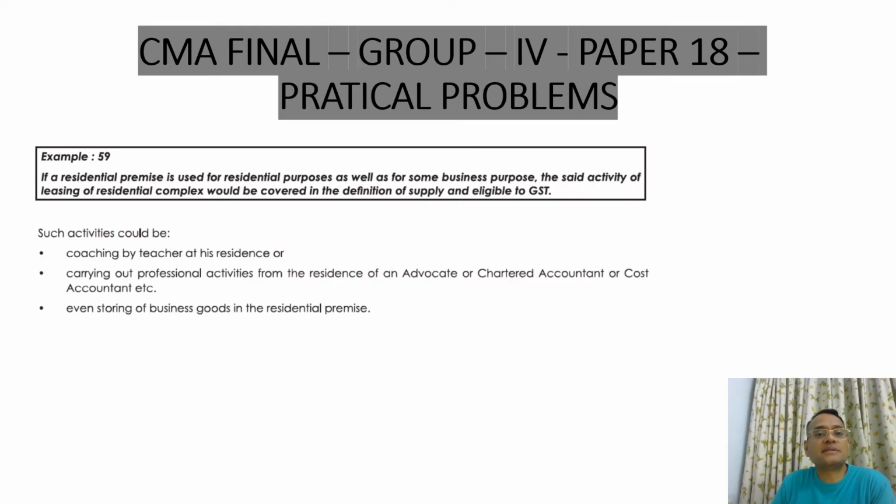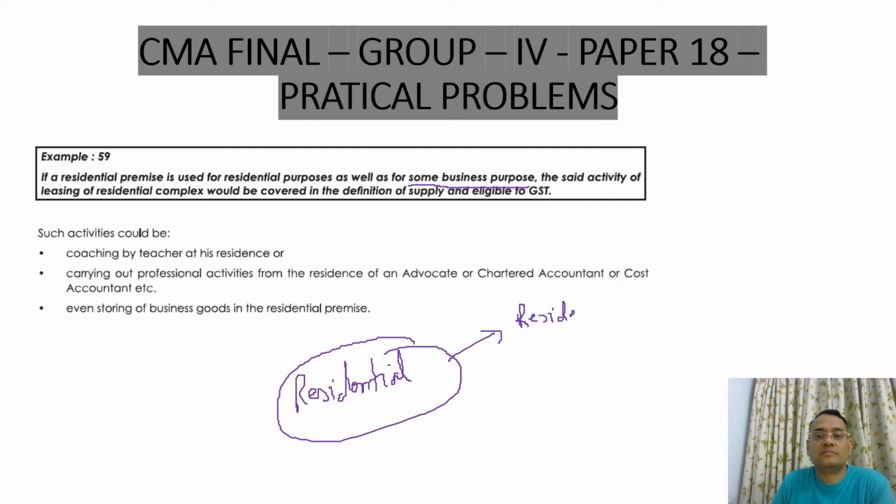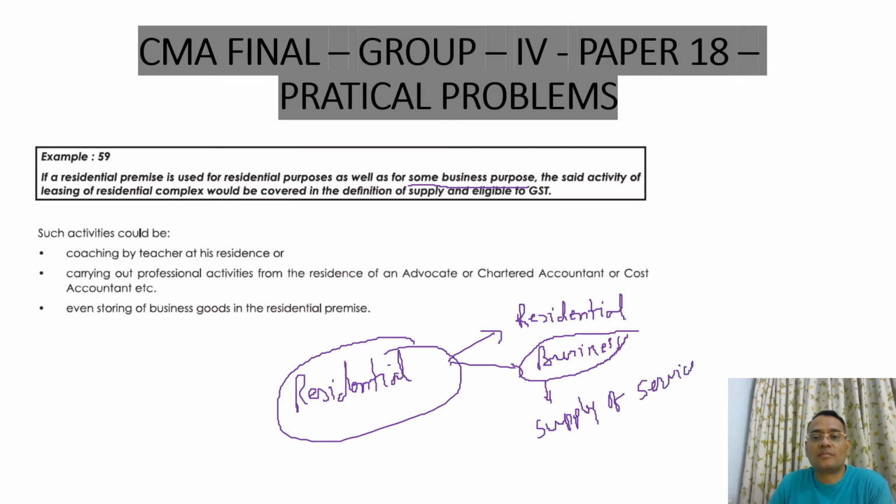If a residential premise is used for residential purpose as well as for some business purpose, a residential apartment used for residential as well as business purpose, then if it is used for business purpose, it will be covered under supply of service, and GST would be applicable.